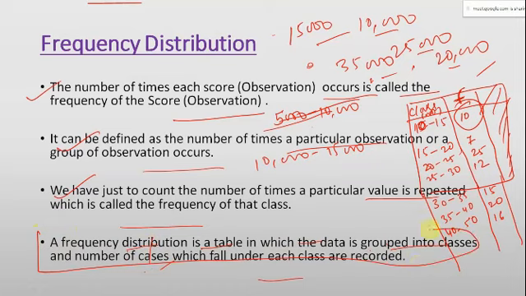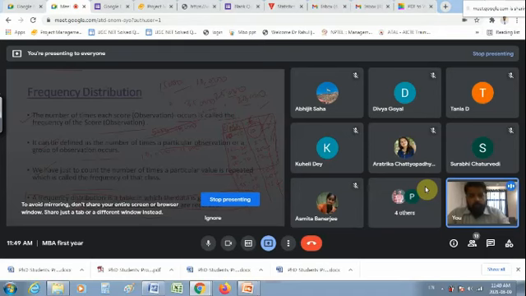A frequency distribution is a table in which the data is grouped into classes and the number of cases which fall under each class are recorded, like 10, 7, 25, 12, 15, 20, 16. These fall within the particular ranges, and they are tabled like this. Yes guys, any problem? Quite easy, not so technical, but still I am asking, any problem in this?